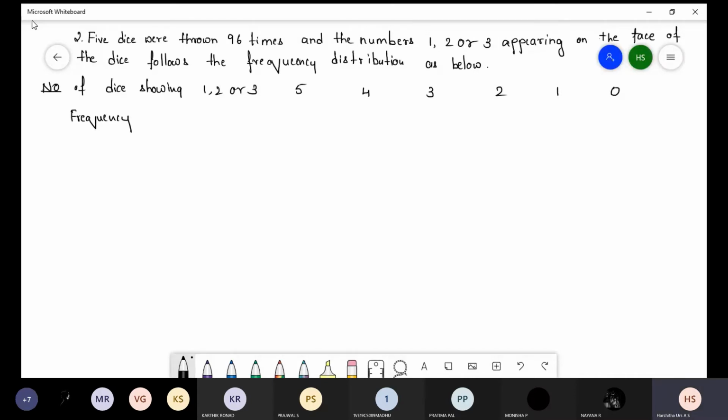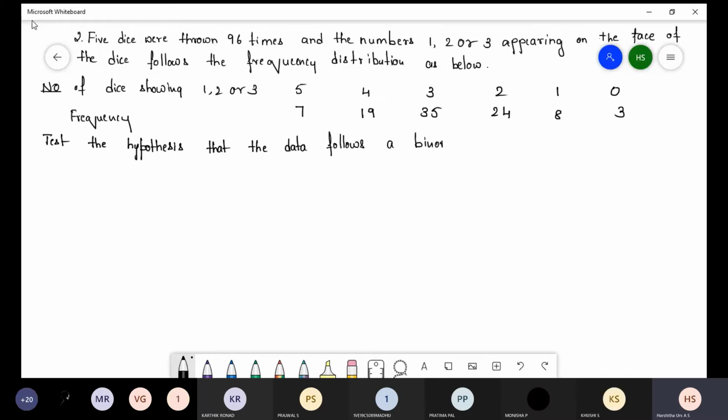Frequency 7, 19, 35, 24, 8, 3. Test the hypothesis that the data follows a binomial distribution.